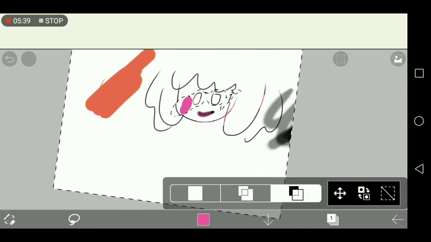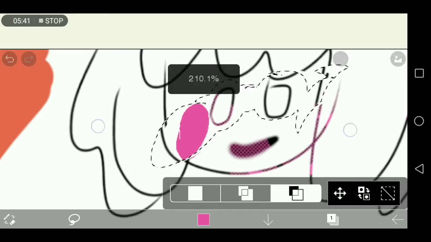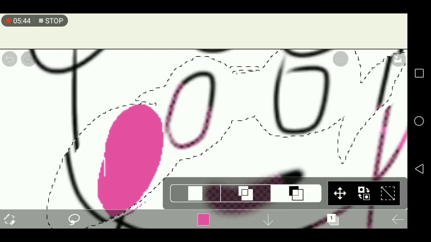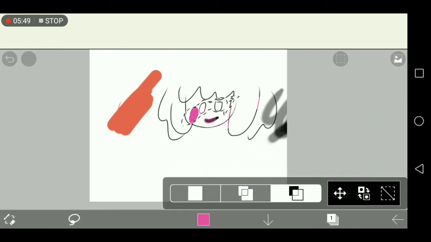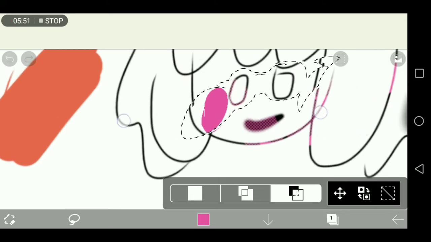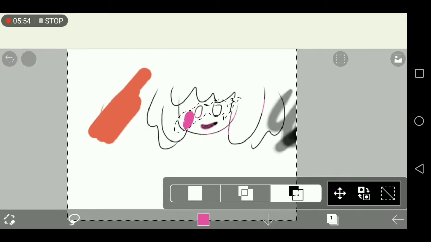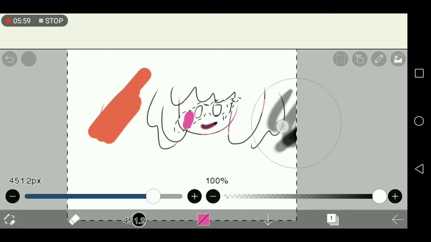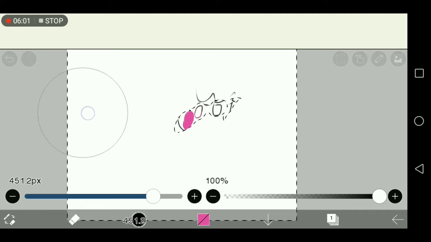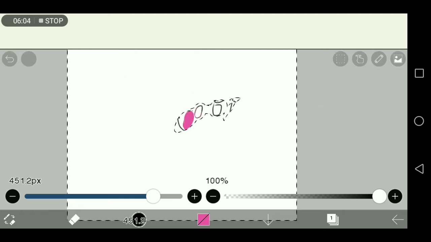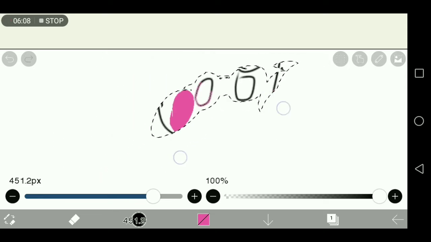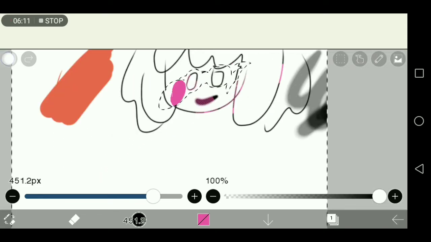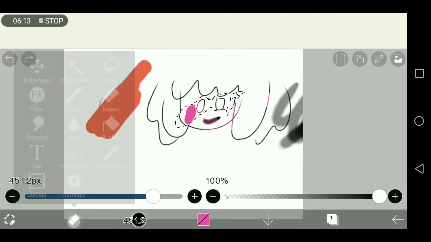So basically, instead of only this area here, the eyes and the pink spot on her face, instead of only those areas being erased, now that I've selected invert selection area, the parts that I can change are the parts outside of them. So as you can see, I can erase everything around her except for her eyes and her pink blush. Sorry if I'm speaking weirdly.